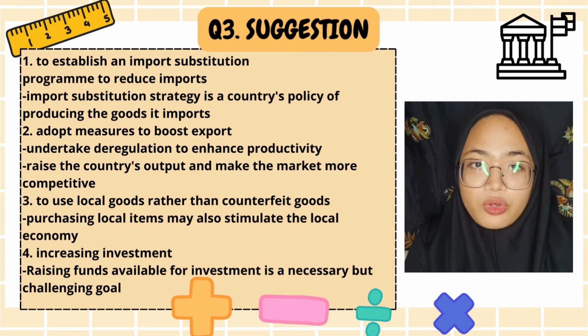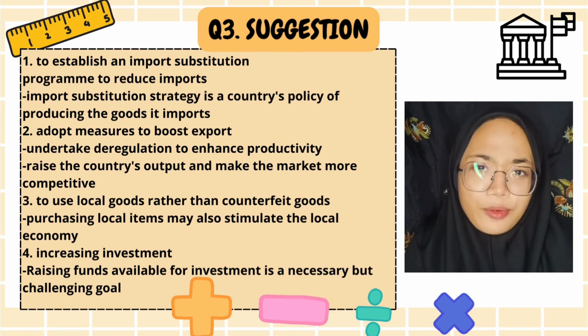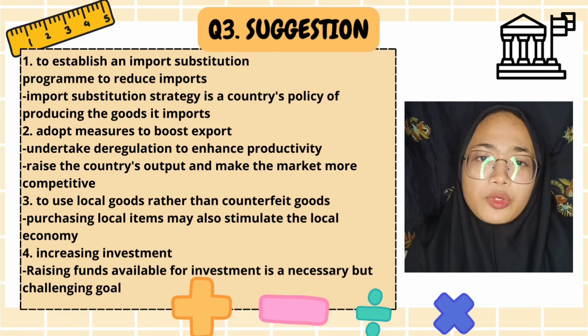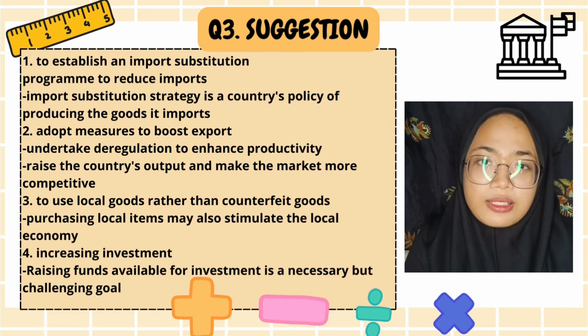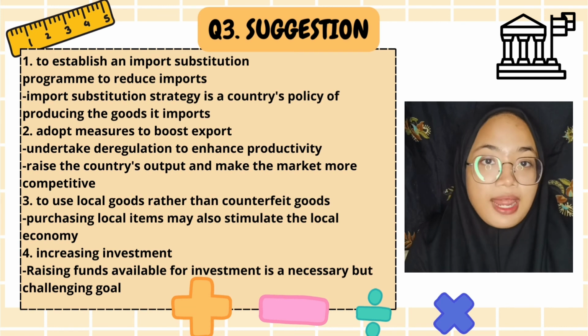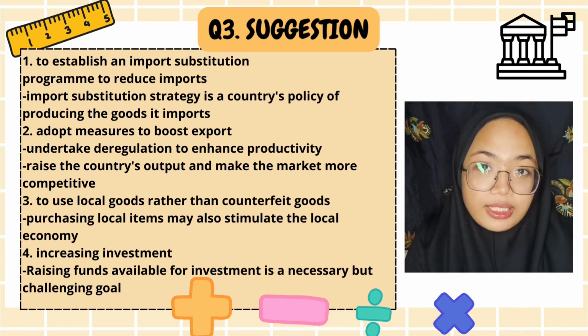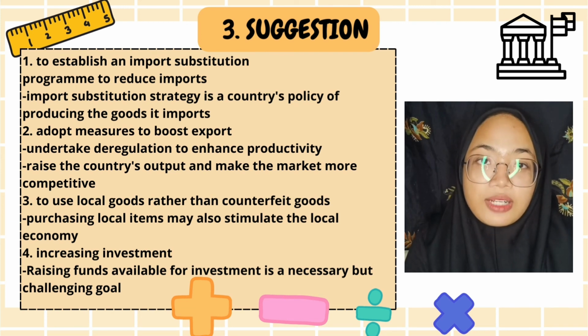Next, an effective solution to the double deficit issue is to use local goods rather than counterfeit goods. Purchasing local items may also stimulate the local economy. With this, the local population may enjoy a higher level of life and more pleasant circumstances. This may enable them to develop locally made things of higher quality, which can then attract visitors.